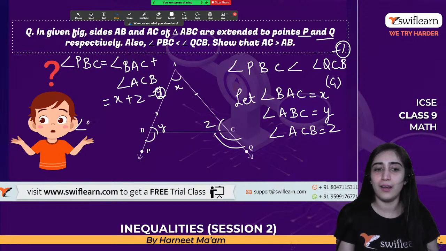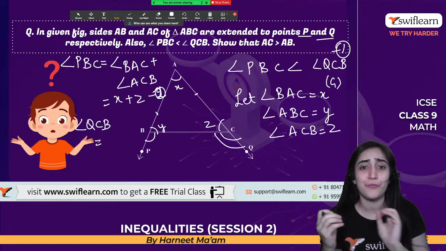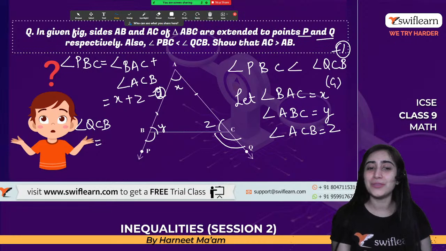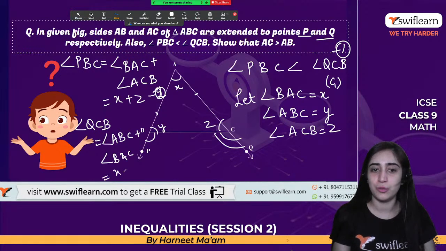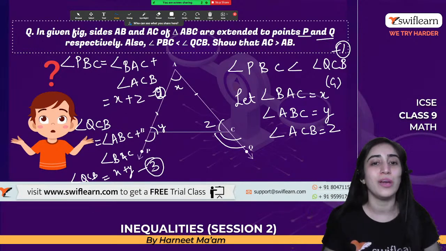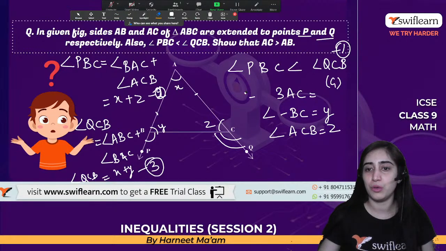What does angle QCB mean? Yes, guys, what does it mean? That is an exterior angle of triangle ABC, which will be equal to angle ABC plus angle BAC. That will be equal to X plus Y. So that's angle QCB, right? So that becomes the third equation. So let me erase everything and let's put these three equations first. All right, so let me erase this lower part and we will understand what we want to do.